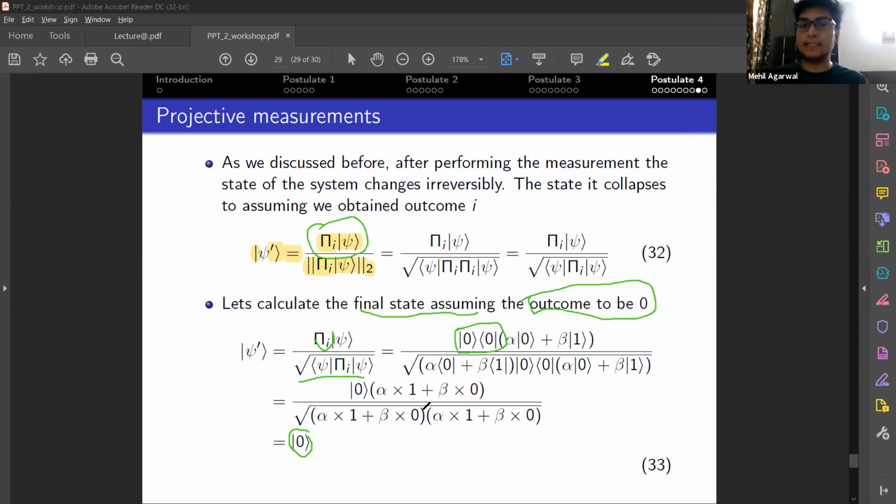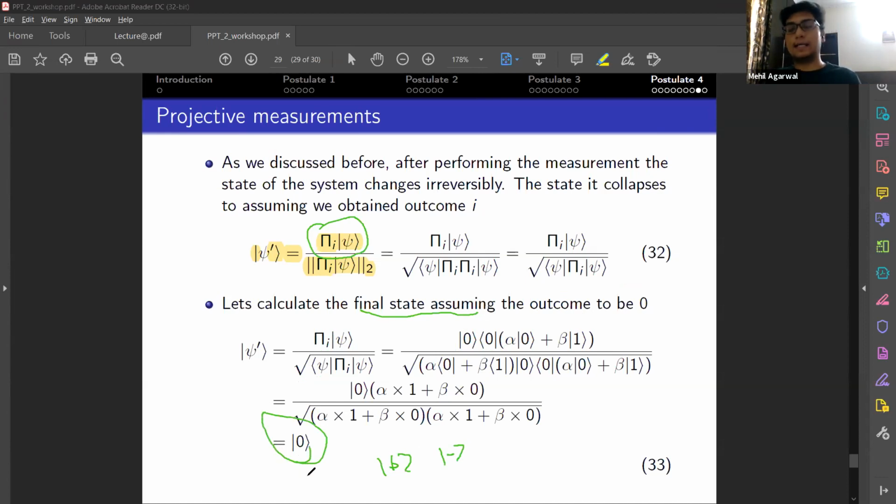But this changes when you have a different measurement basis, but your psi is represented in a different basis. So for example, if we had the basis plus and minus as the measurement basis, then you would see a different outcome here.